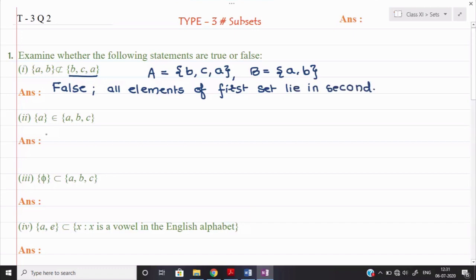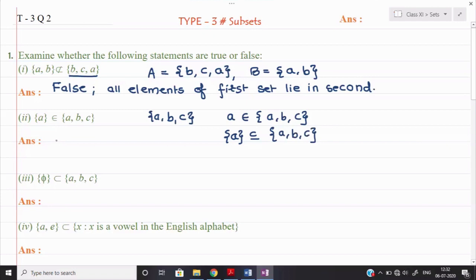Similarly, let us see the second one. In the second one, what they are saying to us, here it is given in set notation, {A} belongs to {A, B, C}. So observe, we have one set over there, {A, B, C}. So if I write only A, then the belongs to symbol will come, and I can say that A belongs to set {A, B, C}. But if I write it in the curly bracket, as I have told you, {A} will come with the symbol of subset. It will be a subset of {A, B, C}.